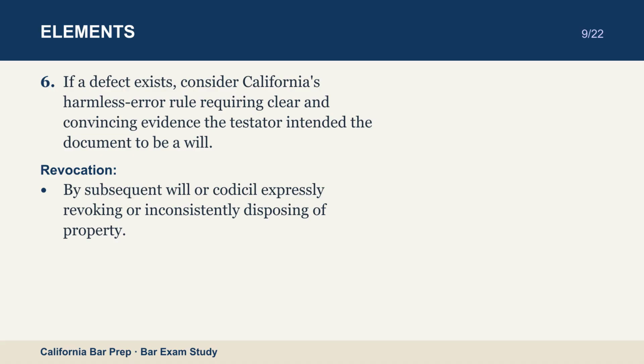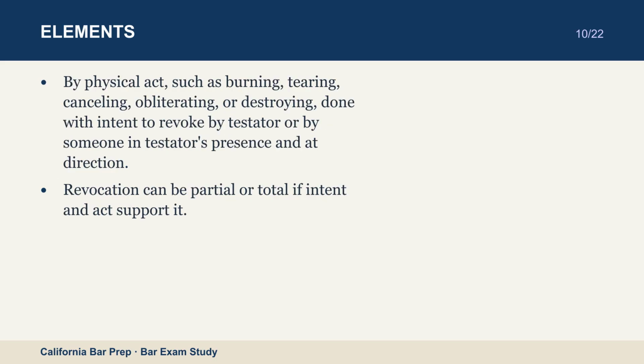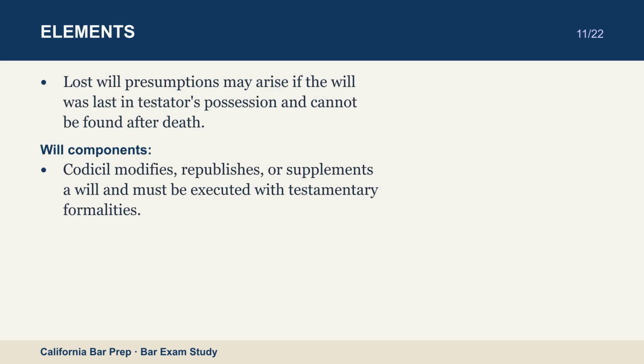Revocation. By subsequent will or codicil expressly revoking or inconsistently disposing of property. By physical act such as burning, tearing, canceling, obliterating, or destroying, done with intent to revoke by testator or by someone in testator's presence and at direction. Revocation can be partial or total if intent and act support it. Lost will presumptions may arise if the will was last in testator's possession and cannot be found after death.